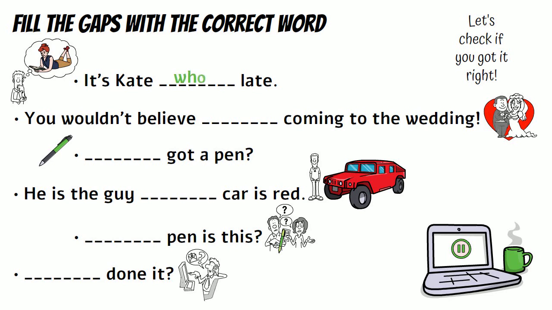It's Kate who's late. You wouldn't believe who's coming to the wedding. Who's got a pen? He's the guy whose car is red. Whose pen is this? Who's done it?